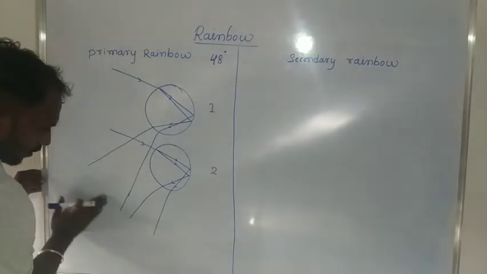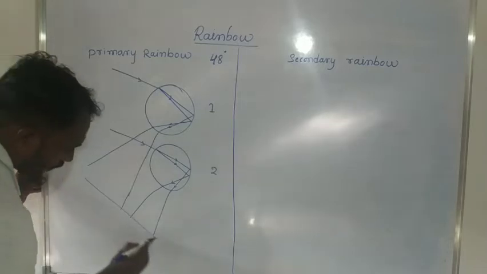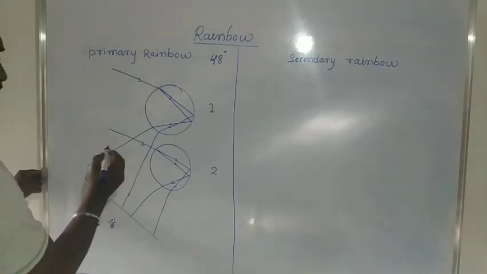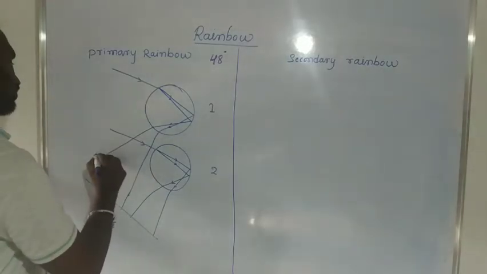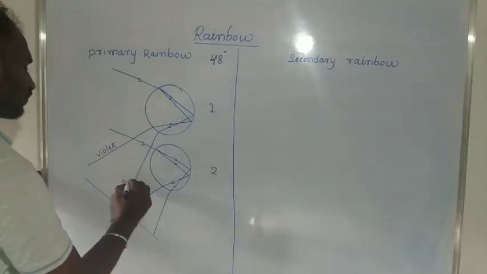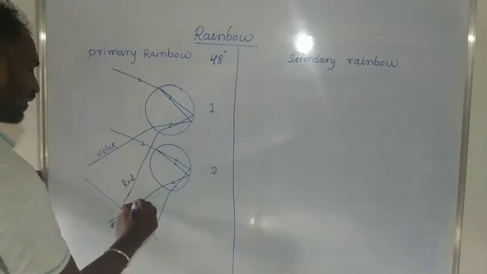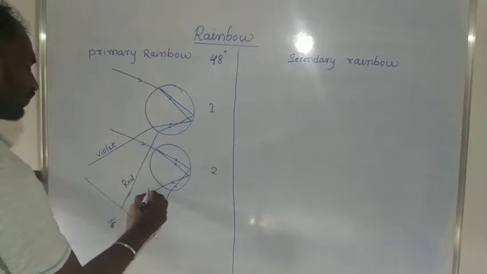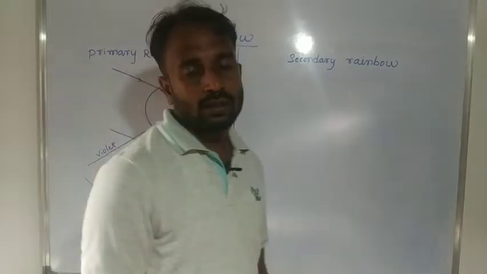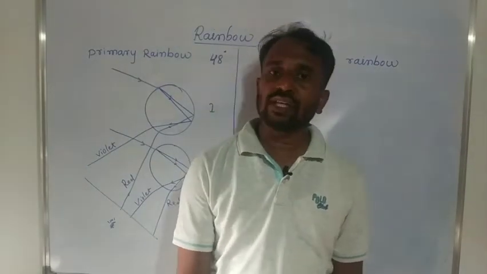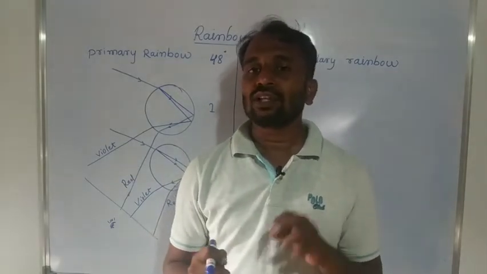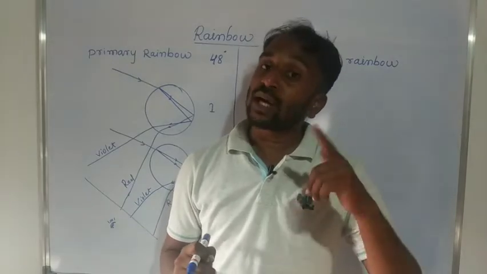Okay, and here we consider that observer. This color we consider violet, and this one is red. You already know that the color of light having maximum wavelength bends minimum, and the color of light having minimum wavelength bends maximum.